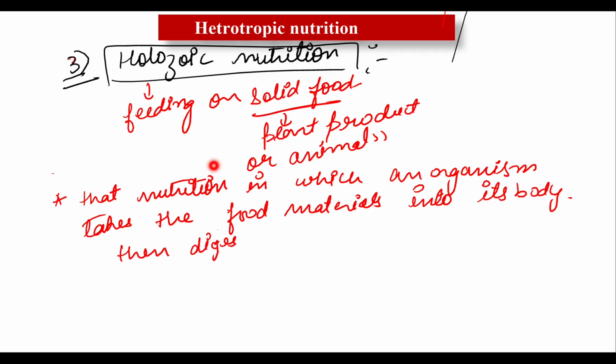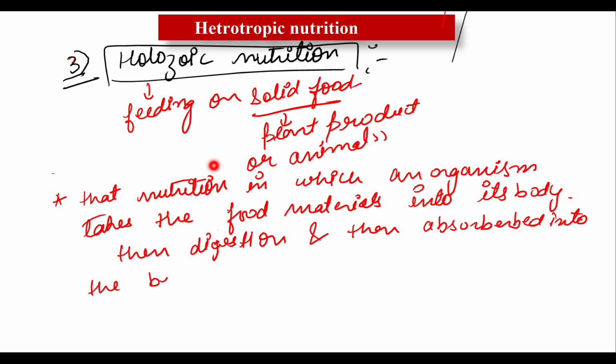We will discuss later what we mean by digestion and so many things. Then the food is absorbed into the body cells of the organism. So this is all about holozoic nutrition. Now the undigested and unabsorbed part of the food is thrown out of the body of the organism by the process known as egestion.